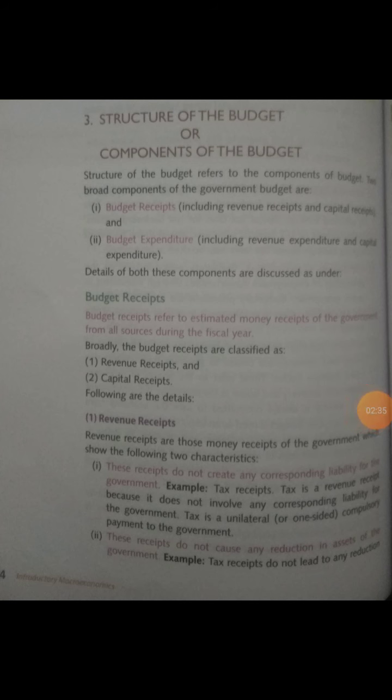Let's understand in detail what is happening in revenue receipts. In revenue receipts, the government is getting money, or suppose you are getting money. In how many ways can we get money? We can get money by selling assets.